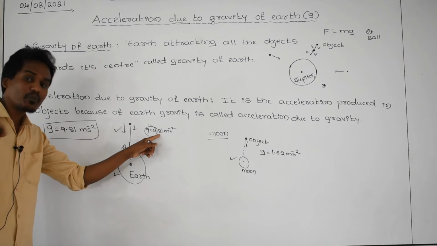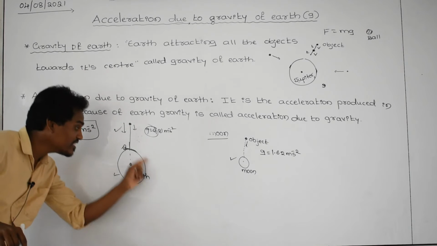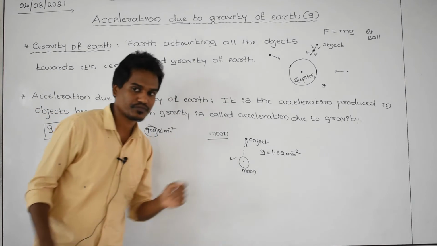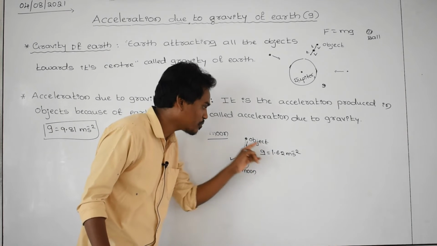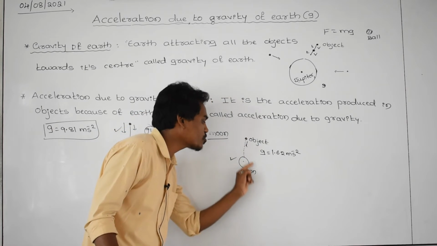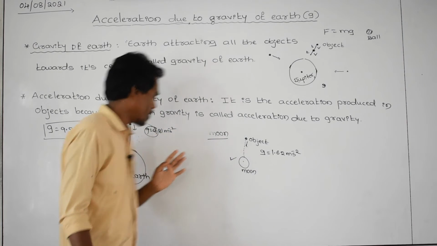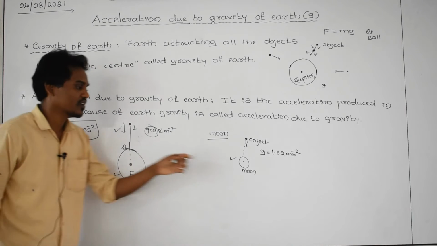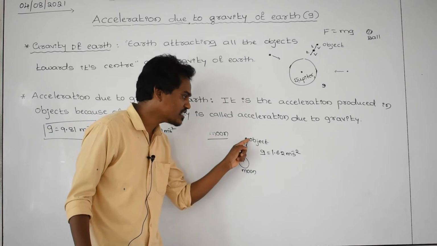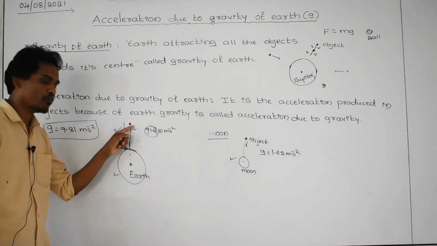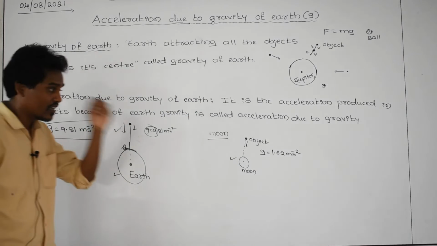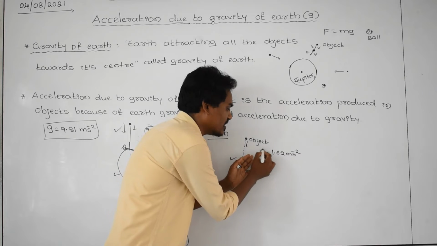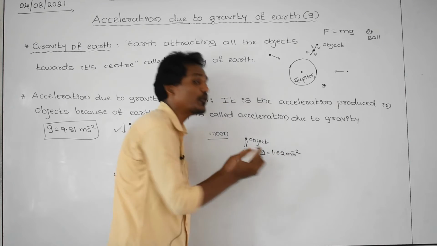This is acceleration produced in this body because of which gravity? Earth gravity. That's why the name acceleration due to gravity of earth. This is acceleration produced in this ball because of moon gravity. Earth gravity is more, the moon gravity is less, because earth attracts more, moon attracts less. That's why the ball moves slowly here, and the object moves very fast on earth. The object has the acceleration equal to 1.62, therefore this is acceleration produced due to moon.